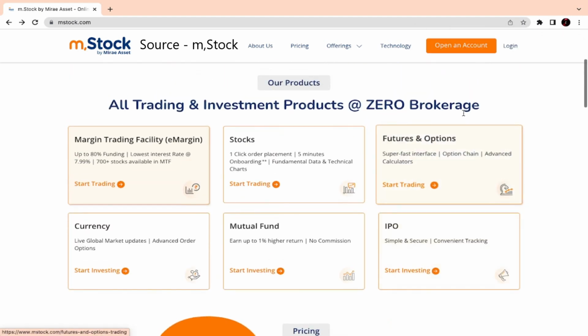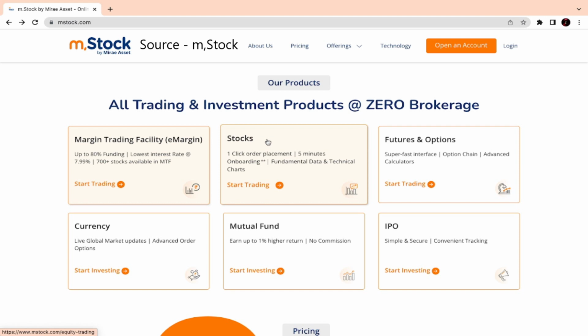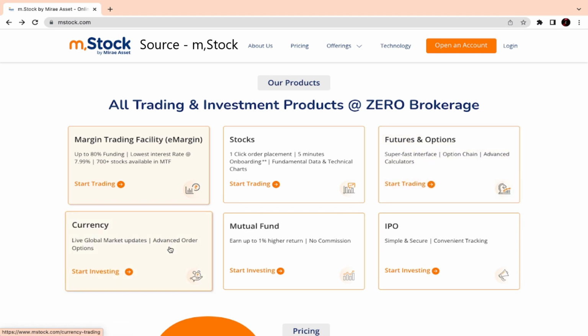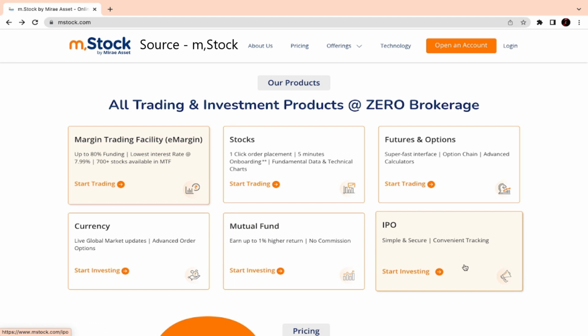The next part is all trading and investment products with 0 brokerage. Margin trading facilities, stocks, 1-click order placement, 5-minute onboarding, fundamental data and technical charts, then futures and options. The main thing is that the platform should be very fast, and an advanced calculator is also there. In currency, you get live global market updates. In mutual funds, earn up to 1% higher return with no commission. And you can see simple and secure, convenient tracking.